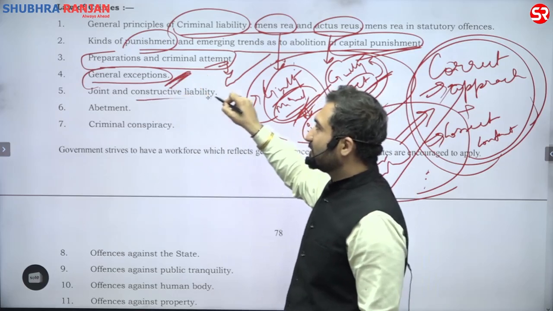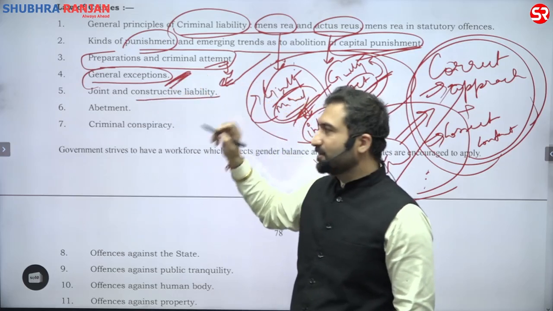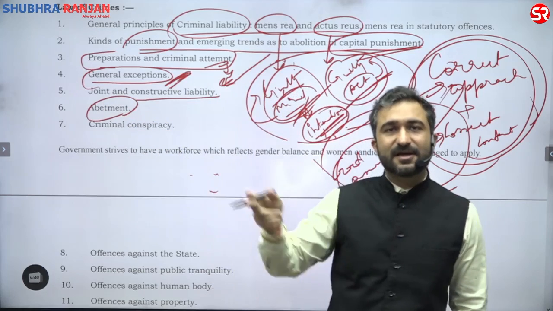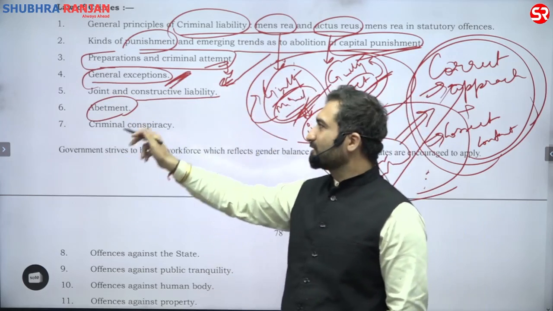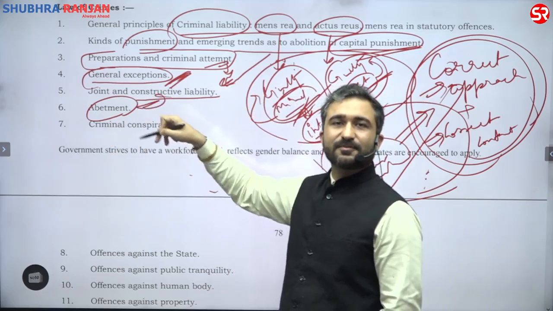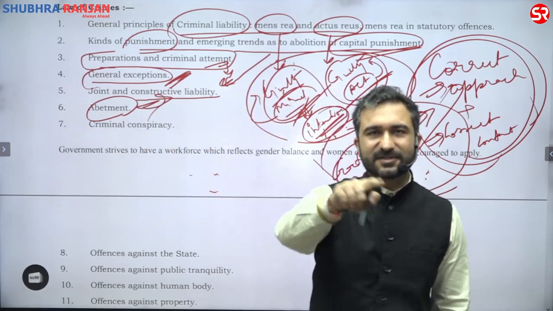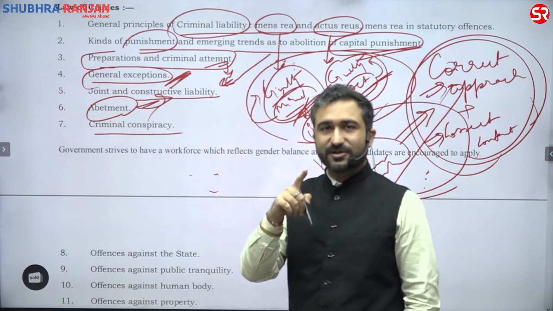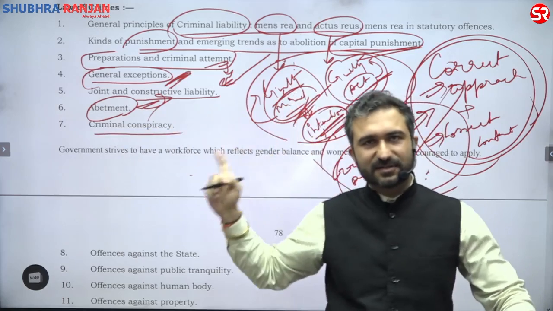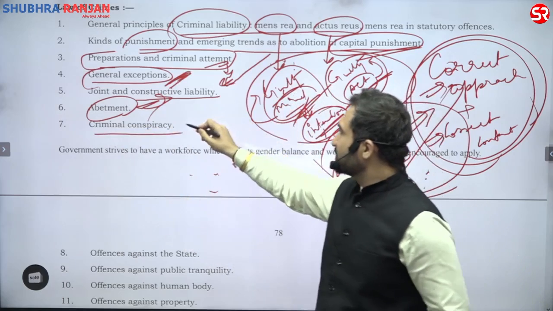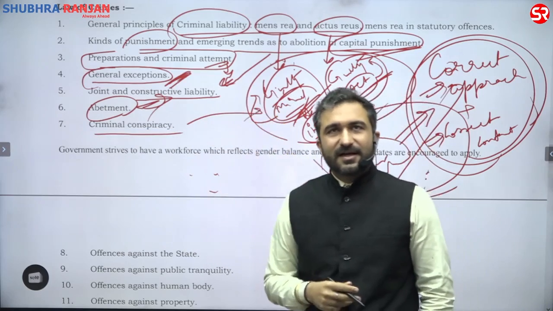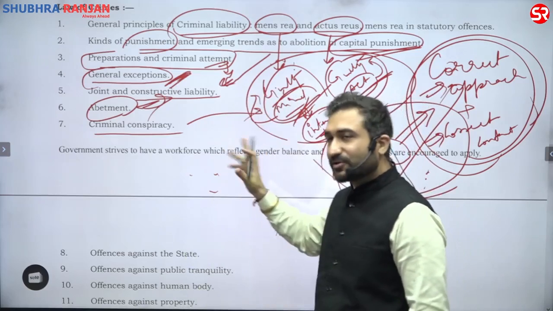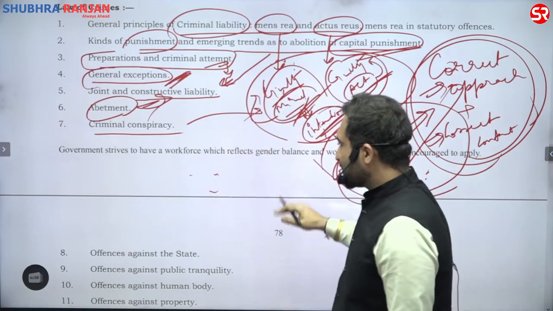Joint and constructive liability, again, the aspect of tort. Abetment. If someone is asking someone to do a crime, that someone who is asking the other to do the crime is also a criminal for us. He will also be awarded a punishment. What a beautiful concept. Criminal conspiracy. Again, I've told you the conspiracies are of two types: civil and criminal. Criminal conspiracy we will read in the law of crimes, and the civil conspiracy we will read in tort. So both the conspiracies you will understand in the entire syllabus.